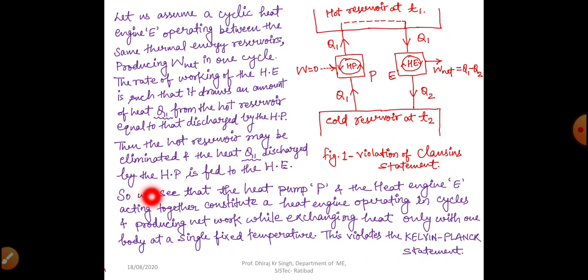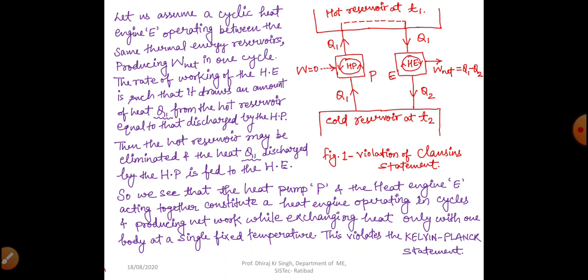So it is written here: we see that the heat pump P and the heat engine E, acting together, constitute a heat engine operating in cycles and producing net work while exchanging heat only with one body at a single fixed temperature. This violates the Kelvin-Planck statement.